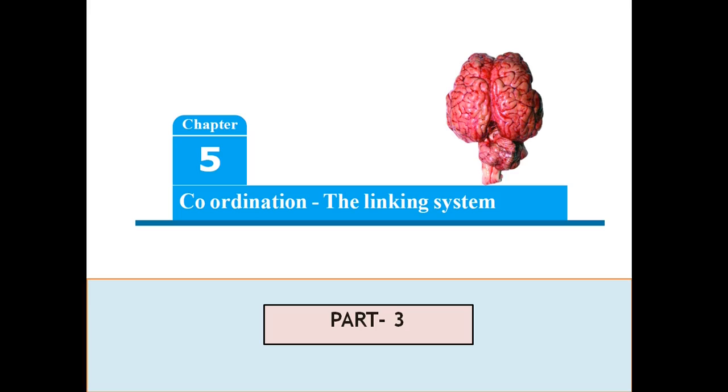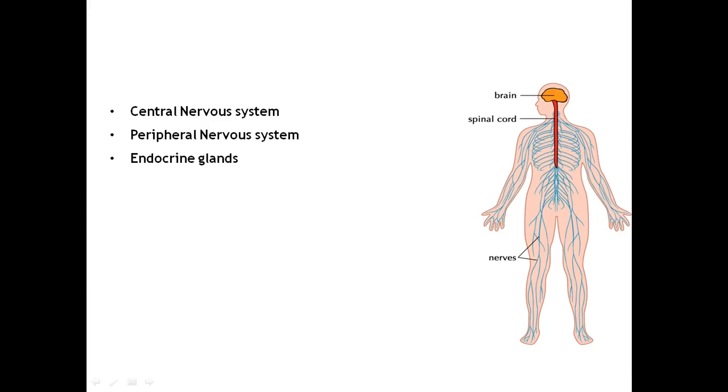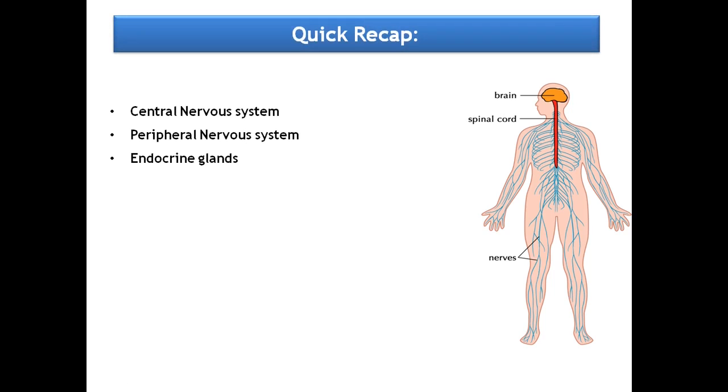Welcome to the third session of lesson 5, that is coordination, the linking system. In our last session, we studied topics like the central nervous system, peripheral nervous system, and chemical coordinators. That is all about control and coordination in animals. In this session, we are studying about control mechanism in plants.